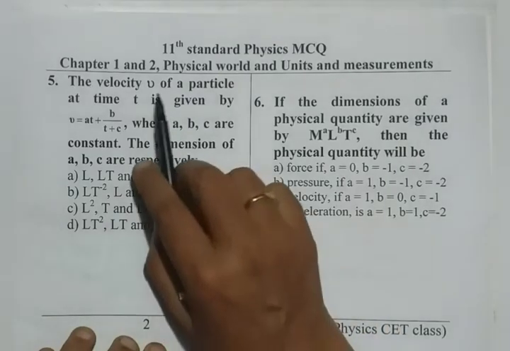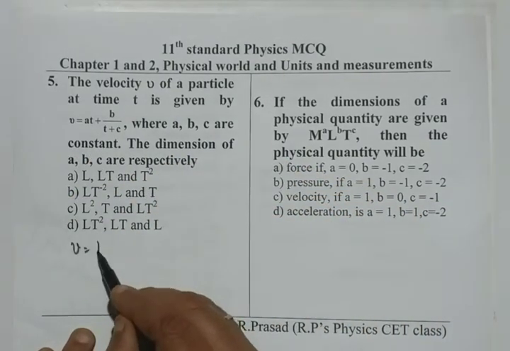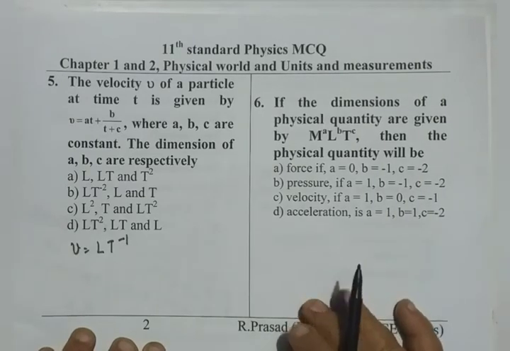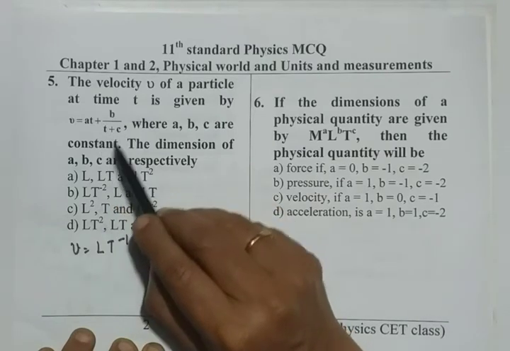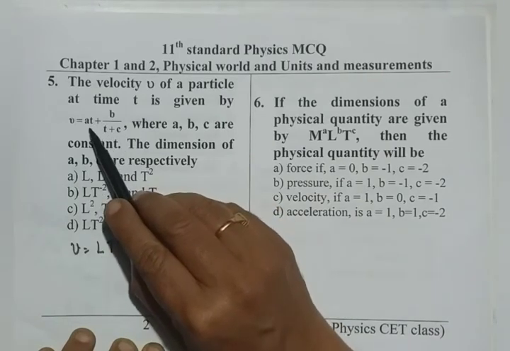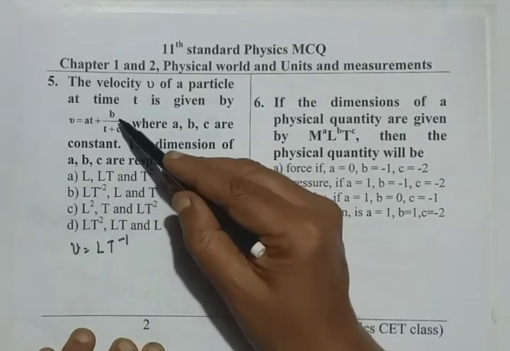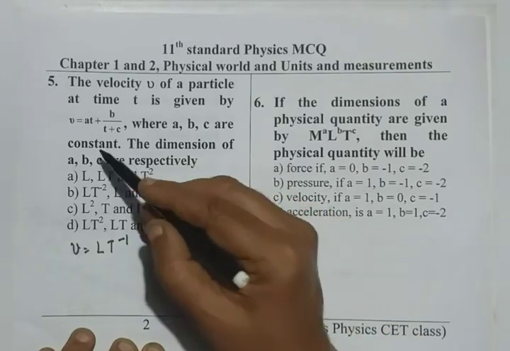As we are given left hand side as velocity, velocity dimensions we know lt to the power of minus 1. Therefore, here on the right side we have two terms at and b by t plus c. At product should be of dimension lt to the power of minus 1. b by t plus c must also have same dimension.